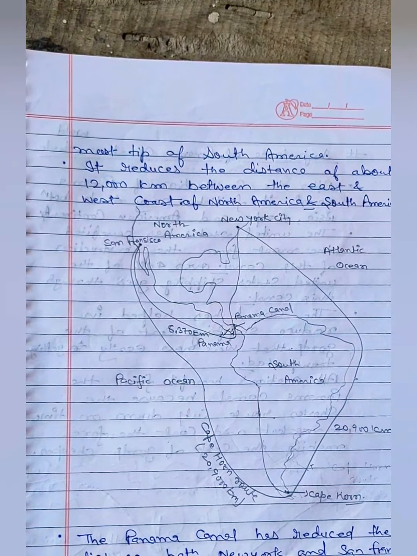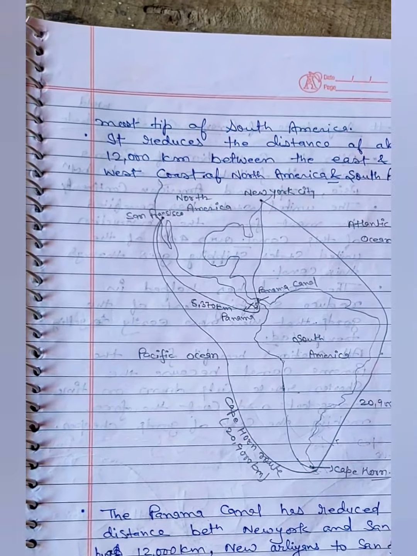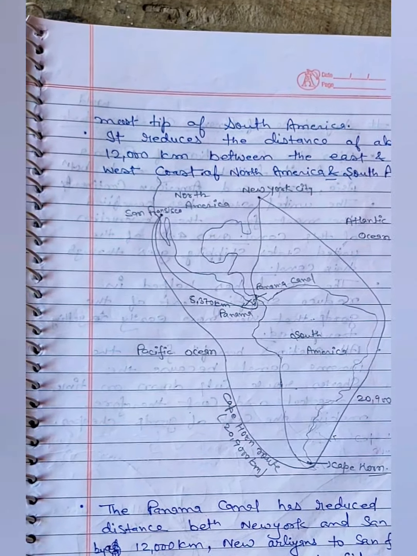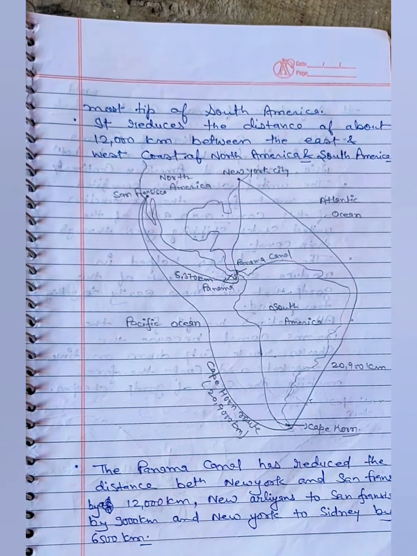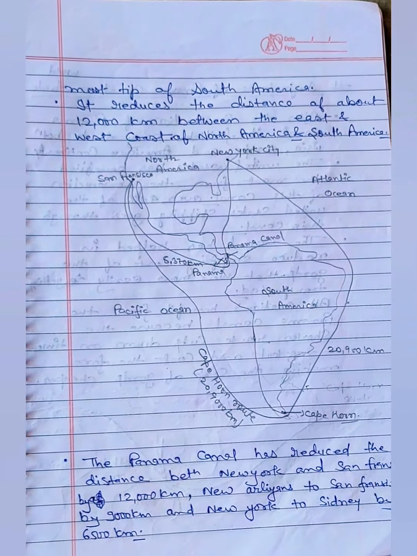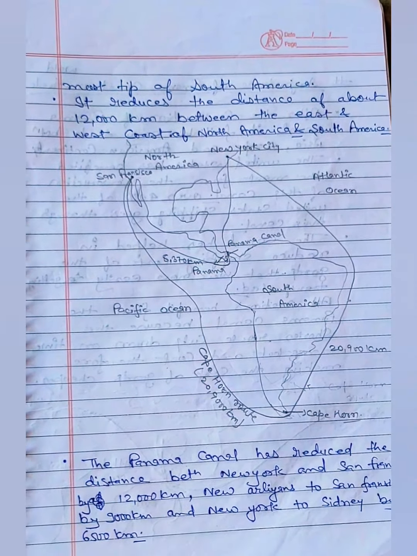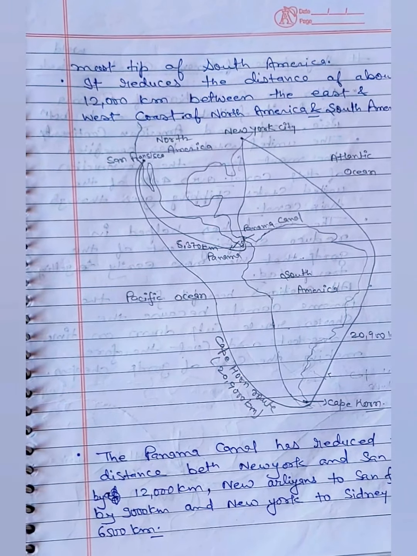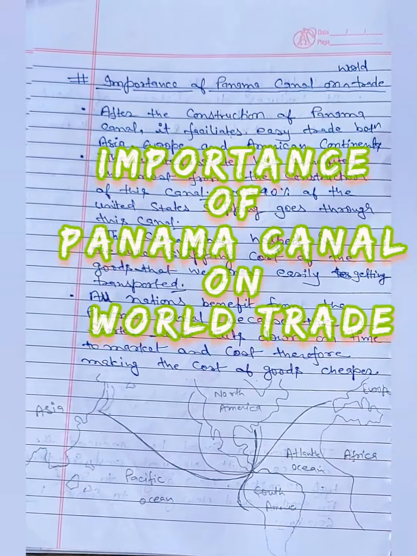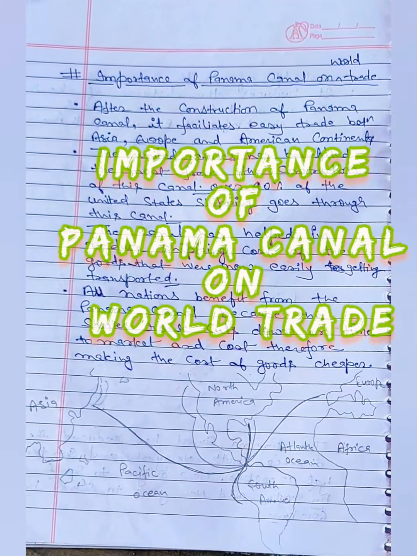The Panama Canal has reduced the distance between New York and San Francisco by 12,000 km, New Orleans to San Francisco by 9,000 km, and New York to Sydney by 6,500 km. Importance of Panama Canal on world trade.